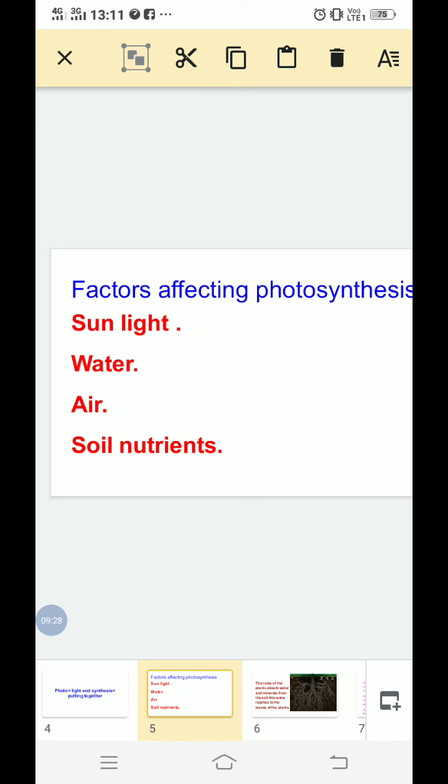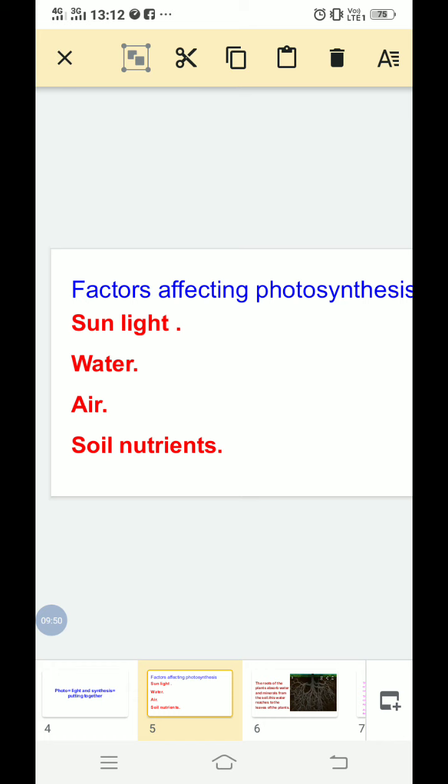We will discuss it one by one. These four factors are necessary for photosynthesis. In the presence of sunlight, by taking water, air and nutrients from the soil, the plants make their own food in their leaves.